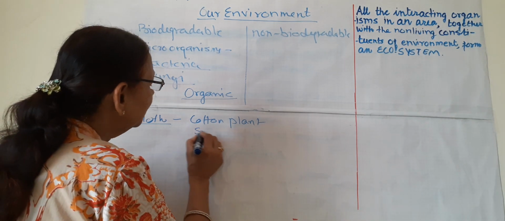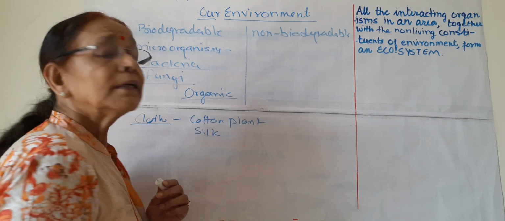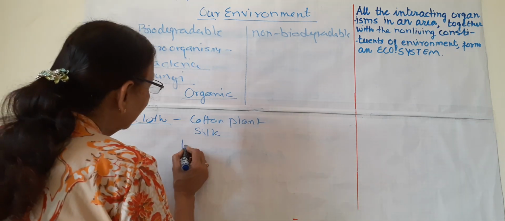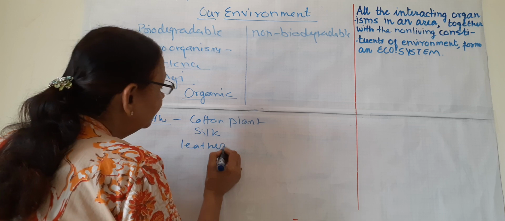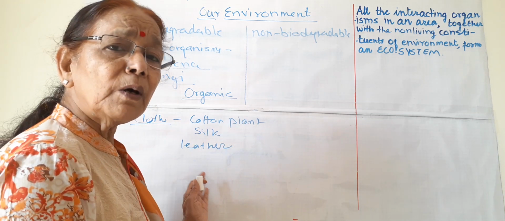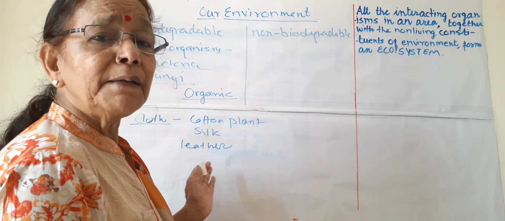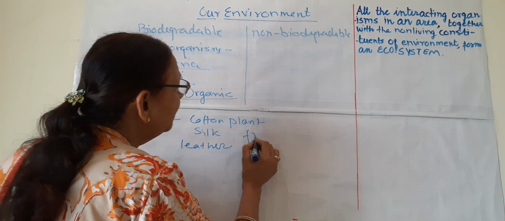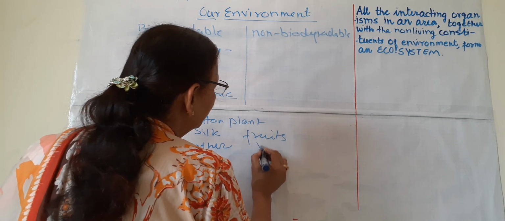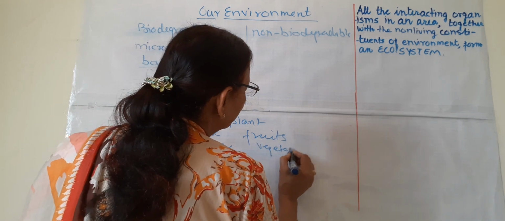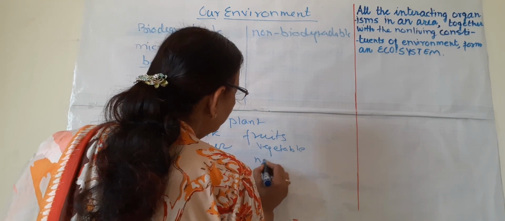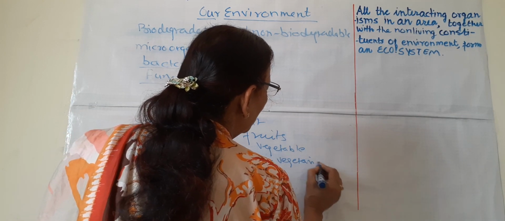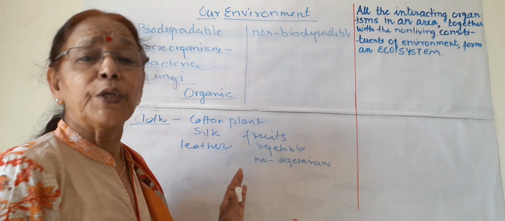Or silk: the silk cloth is formed from silkworm. Then leather is also of living origin, because the skin of some animals is used for making leather. Then we eat fruits, vegetables, even non-vegetarian food. These all are of living origin.